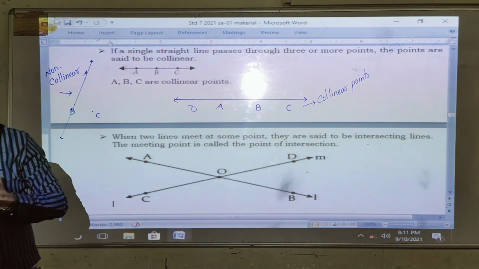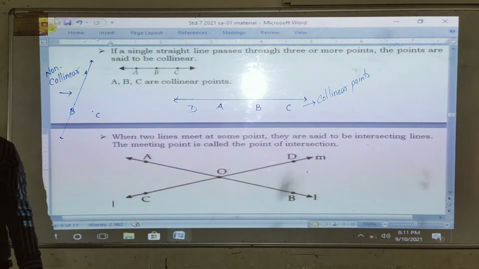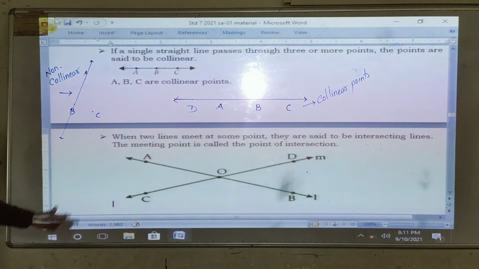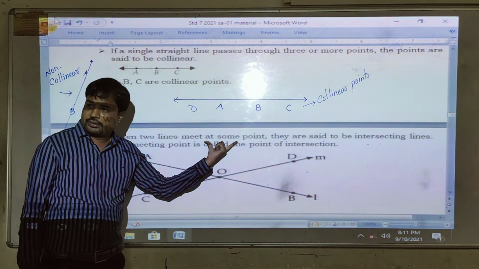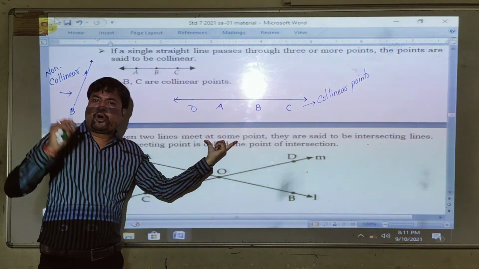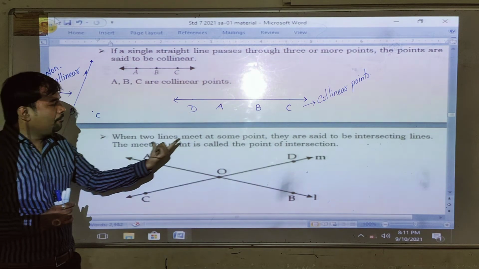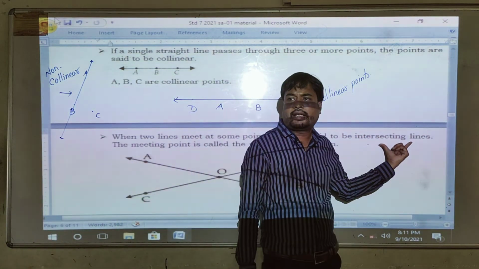By hook or by crook you have to fix this in your mind. When two lines meet at some point, it is not necessary that it must be a center point. If two lines meet at some point, they are said to be intersecting lines.